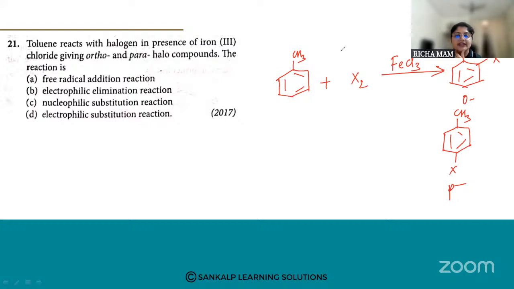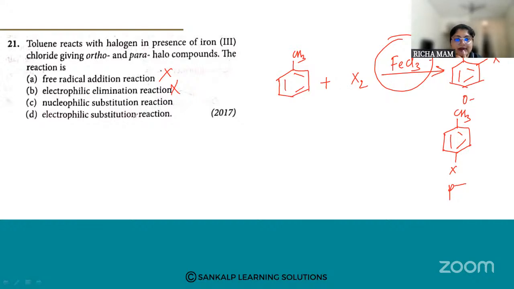A free radical reaction takes place in the presence of sunlight. You don't have that here, so it is discarded. Elimination means that when you are doing an elimination reaction, there should be some elimination of a product. When I have written this reaction, there is no such elimination taking place. Then nucleophilic substitution, there is no such nucleophile.